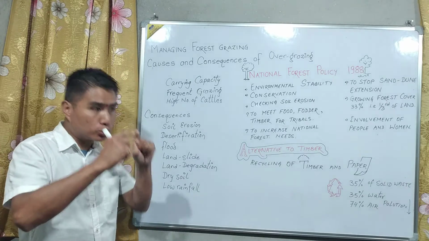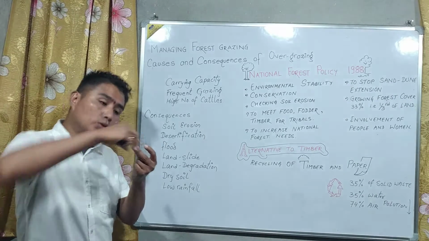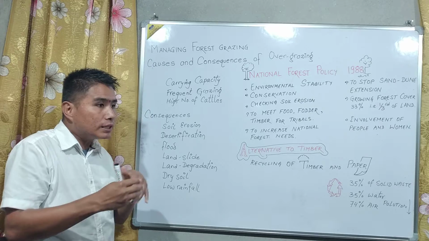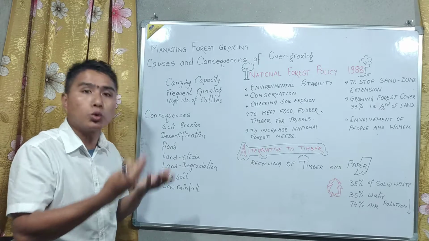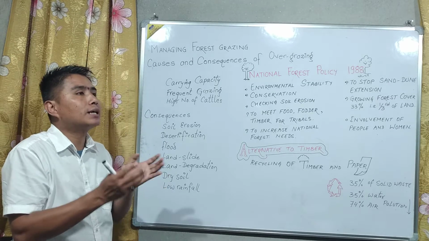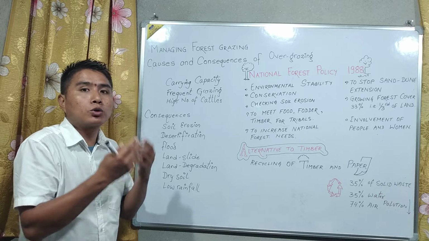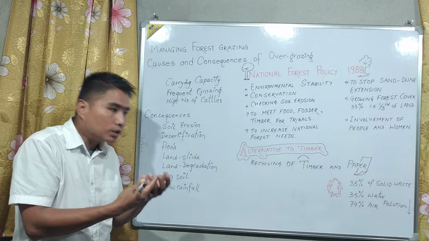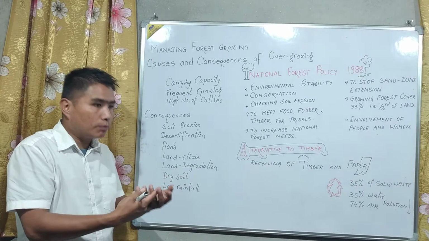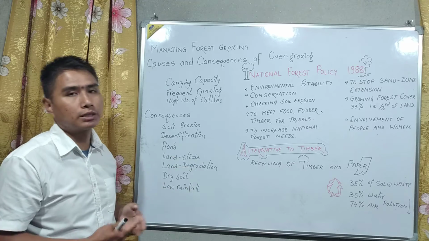small amount of plant, the shoot that is about to grow, is also eaten, and it is not given enough time to recover, enough time to grow. As a result, the plant cannot stabilize itself, cannot grow enough, and then it dies. When it dies, the soil becomes loose, and as a result, the consequences are there.